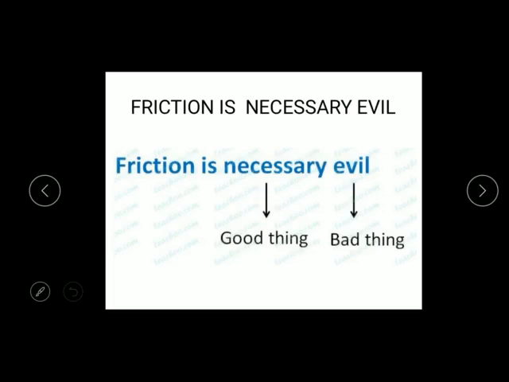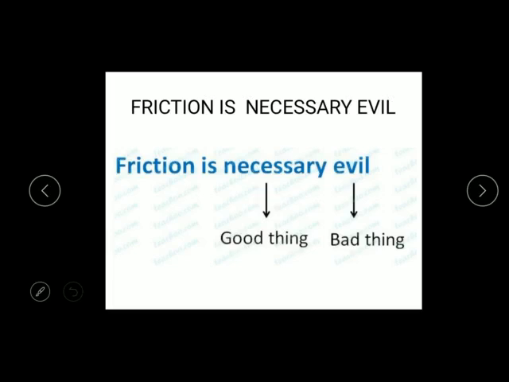The next point in the chapter we have to discuss is: friction is a necessary evil. Necessary means it has a good thing, evil means it also has a certain bad thing. Friction is a necessary evil because it has both advantages and disadvantages.